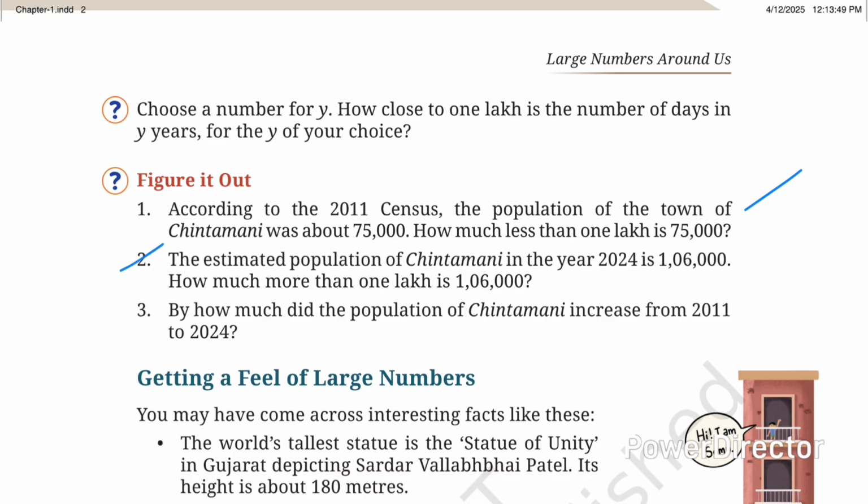Yes. Second: the estimated population of Chintamani in the year 2024 is 1,06,000. How much more than 1 lakh is 1,06,000? Here they are asking, the estimated, meaning the nearest, population of Chintamani in the year 2024 is 1,06,000. So they are asking how much 1,06,000 is more than 1 lakh.